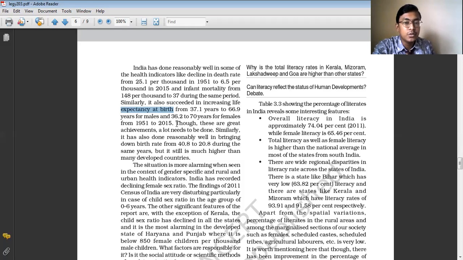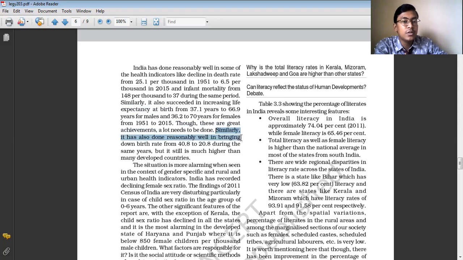So though these are great achievements, a lot needs to be done. Though we have achieved a lot in the field of health facilities, a lot needs to be done yet. Because still now we see that people living in the rural areas do not have access to better health facilities. And even in the urban areas, the health facilities are not at par, meaning what the condition should be. We have not yet reached that level.